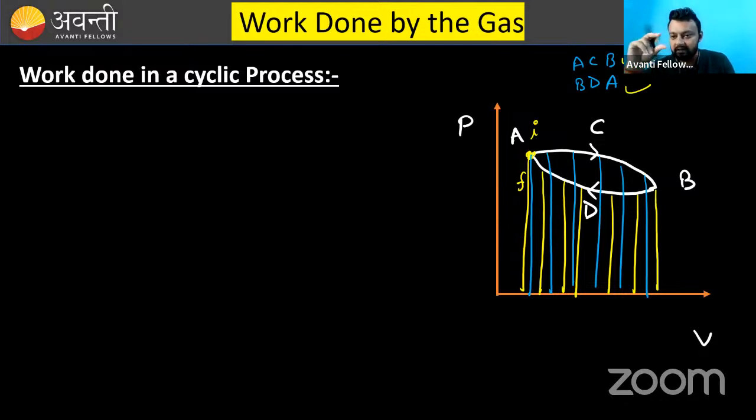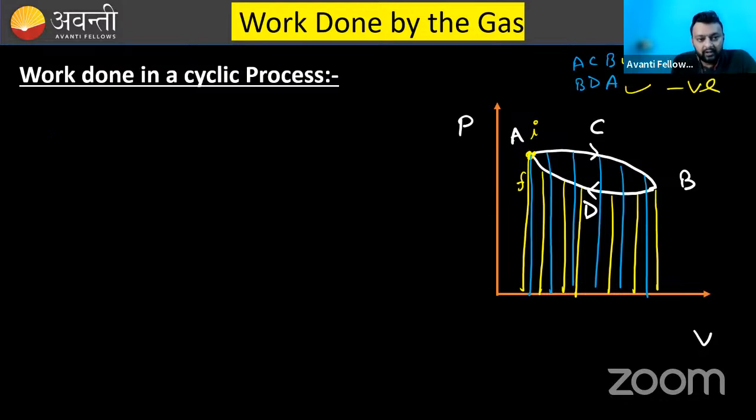Blue area is for ACB, yellow area is for BDA. Clear? One more thing: in the process ACB, the volume is increasing. That means this work done will be positive because there is an expansion. While in the BDA process, the volume is decreasing. So this is compression, and for compression, the area will be negative. Clear till now?